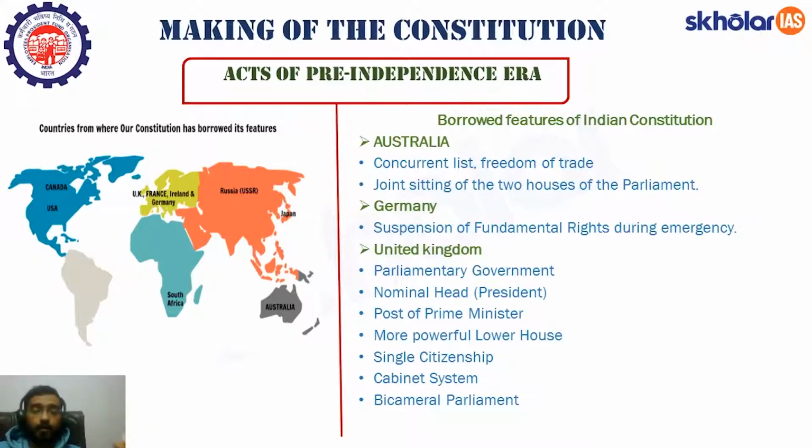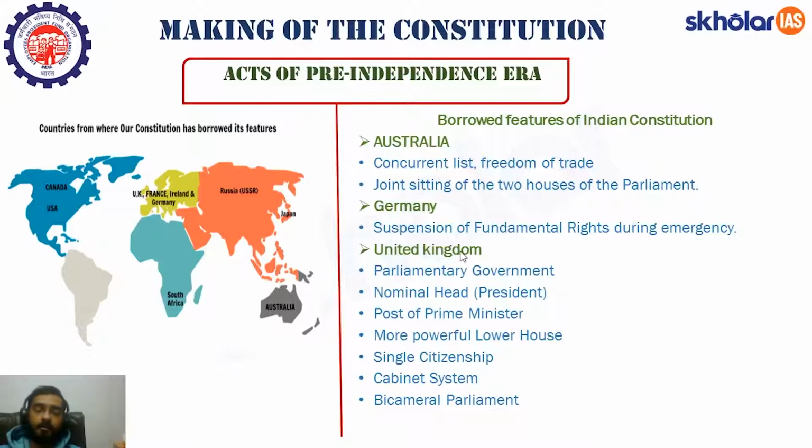Let's move forward, and we have borrowed many provisions from the United Kingdom. Why? Because they ruled over the Indian subcontinent for many years. Some things were already there in India, so we were familiar with that system, and that is why we adopted it. The first is the parliamentary form of government. What is a parliamentary form of government?